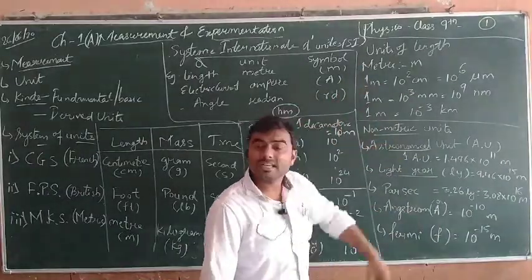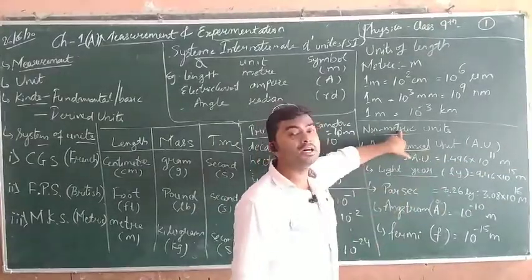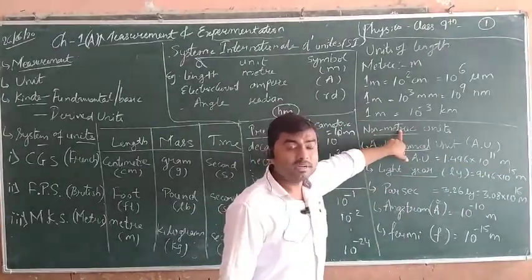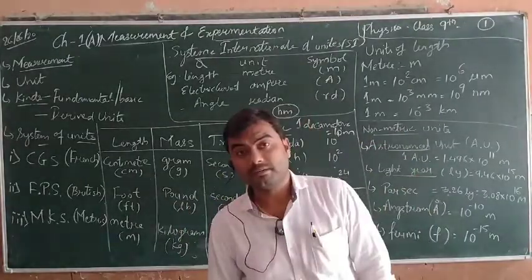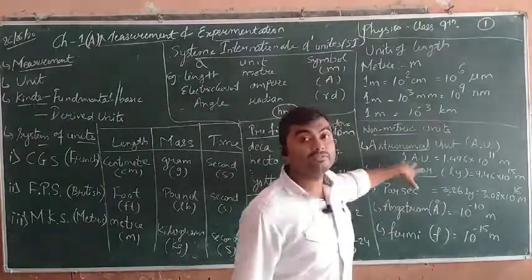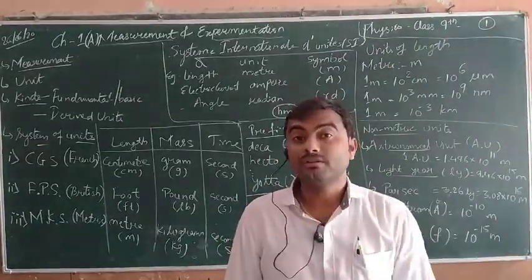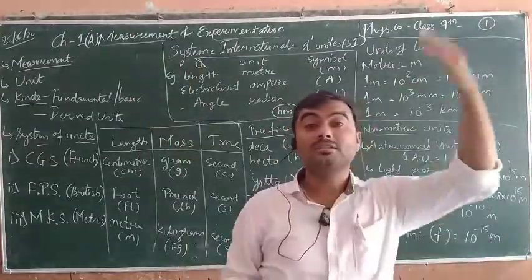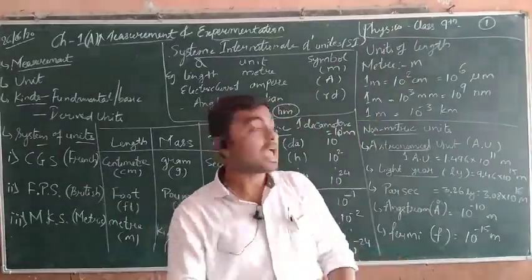Now these are the metric units, that is, we can measure them by the tape. Second comes the non-metric units. Non-metric means we cannot measure it by some measuring tape or length meter. So the first is the astronomical unit. Astronomical unit is used when we have to measure a very long distance, out of Earth, planetary distances, the distance between Sun and Moon, Earth and Moon, Earth and Sun, like this.